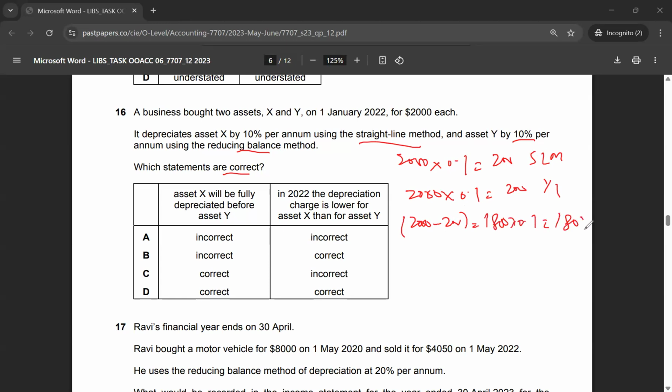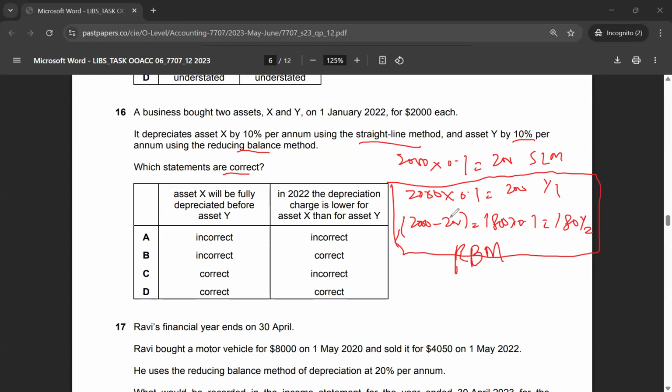Wait a minute, let me remove this one and come back to it. This part here is separate. This is under the reducing balance method, and this is under the straight line method, right?